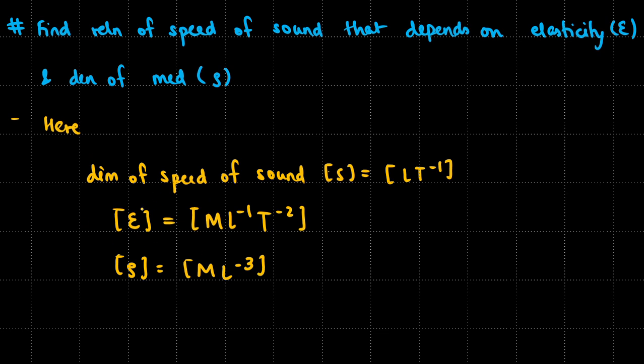Since elasticity, the most common formula of elasticity will be using the Young's modulus, which is stress over strain, and strain is a dimensionless quantity, and stress is actually force upon area, which will mean the dimension of elasticity will be the same as the dimension of Young's modulus, which means it will be the same as the dimension of stress over strain, which means it will be the same as the dimension of stress, which will be the same dimension as force upon area, which will have the same dimension as pressure. So this will be the dimension.